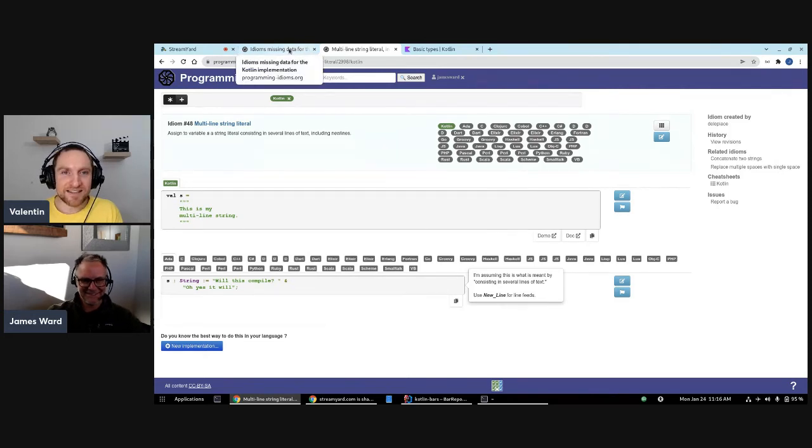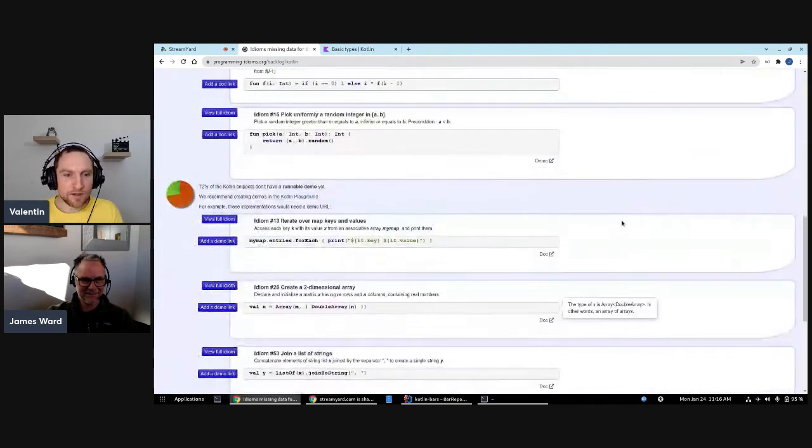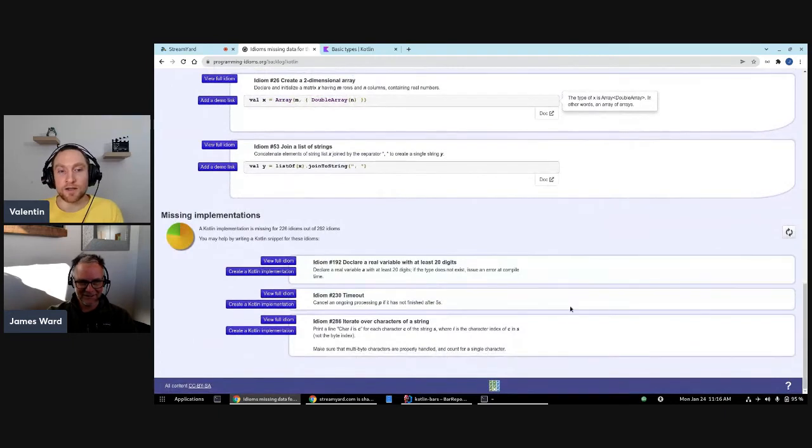Awesome. So in the original page, the backlog, if you scroll down to the bottom, you have missing implementation, some concepts that we don't have yet in this website an implementation in Kotlin. Would you try to have a go at one of these three? Oh, this will be fun. Let's look through these.